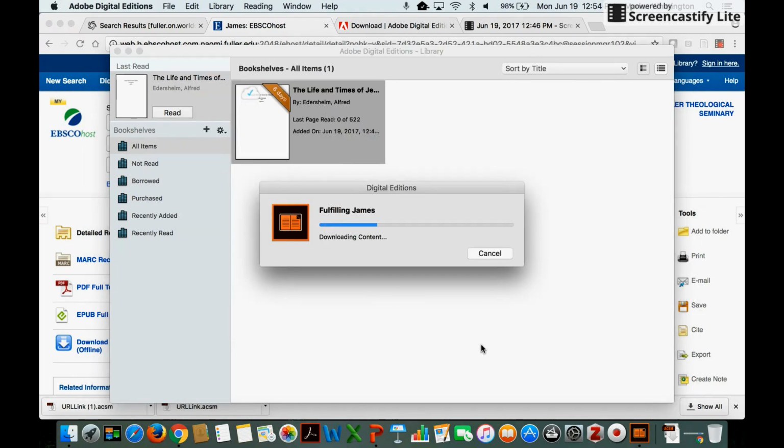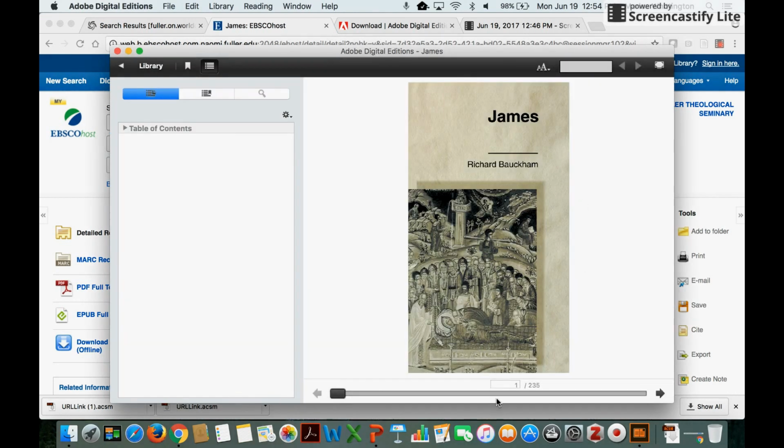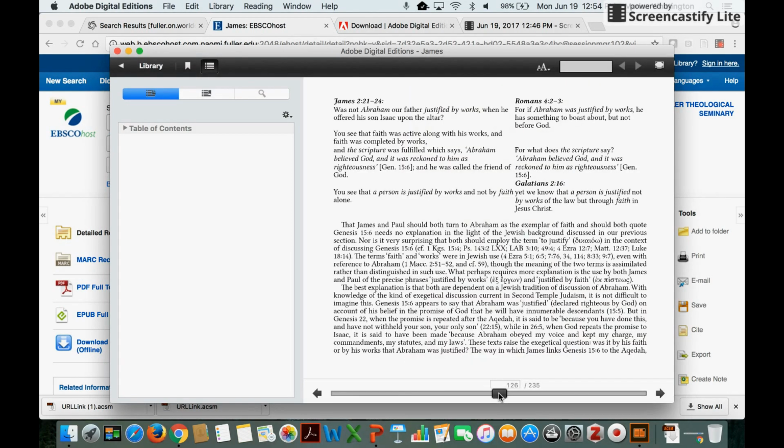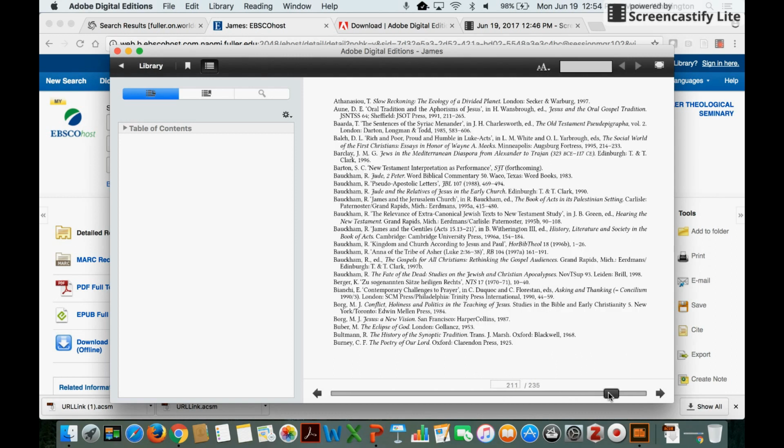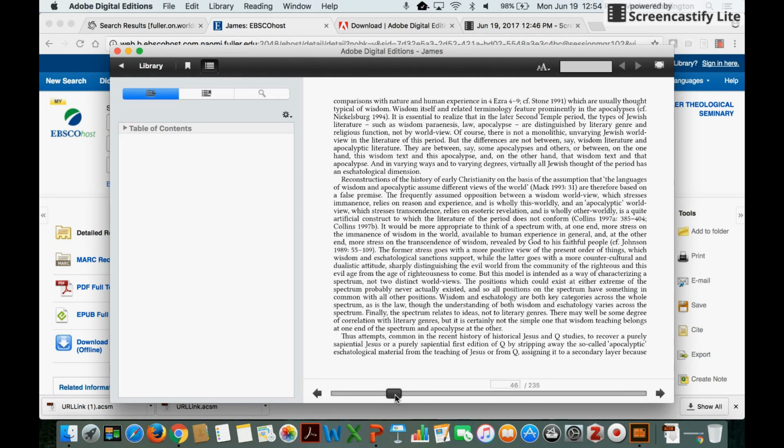It will fulfill it, and it'll very slowly bring it up, but the entire book is here, and you can use it and scroll through. You can also bookmark pages, so it's very handy to have. You can copy, highlight, and add notes to this as well.